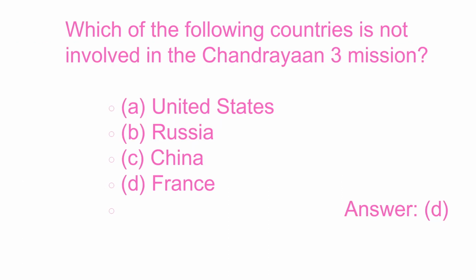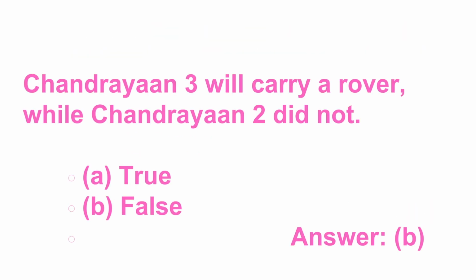Which of the following countries is not involved in the Chandrayaan 3 mission? Again, care, not involved is the question. A. United States, B. Russia, C. China, D. France. Answer is D. France was not involved in the Chandrayaan 3 mission.